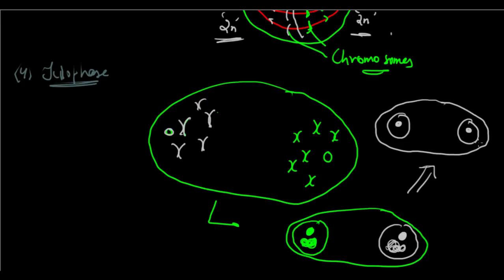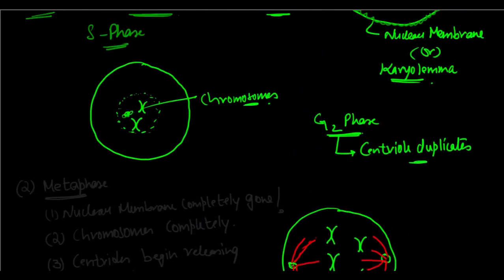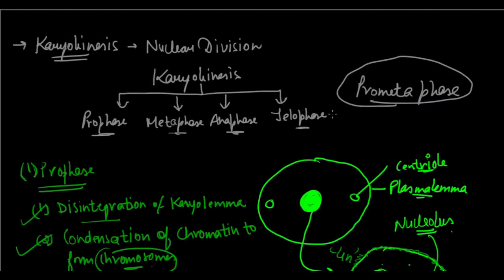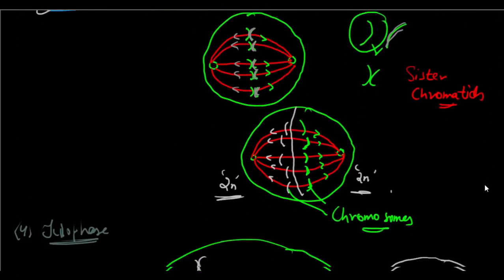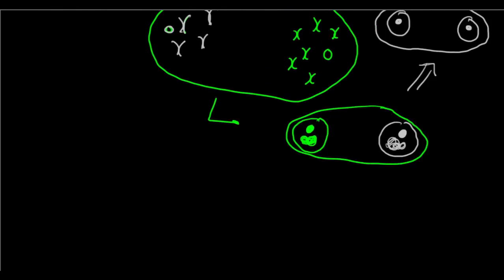Right, that's the end product of karyokinesis, a 2-nucleated cell. And after this, immediately follows the cytokinesis process. Right, in case of an animal cell, so now after this process, which is common to both plants and animals, this is how your karyokinesis is taking place. And now we move on to the second stage of M phase, which is called the cytokinesis process.